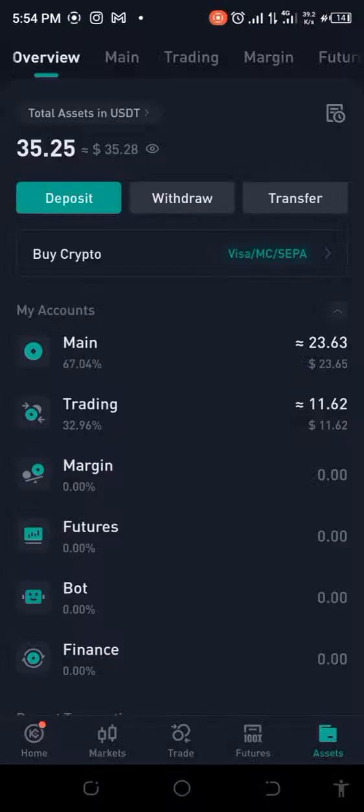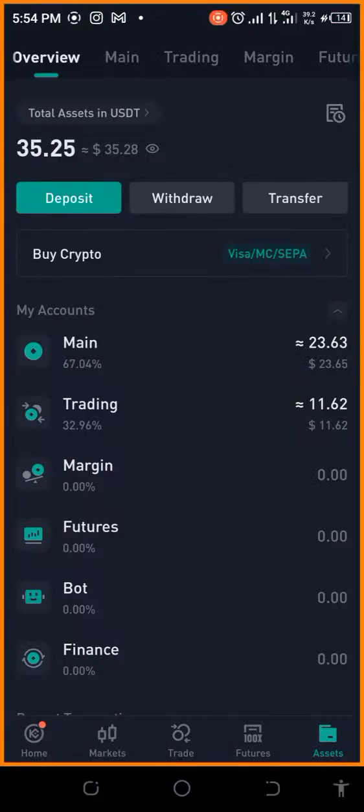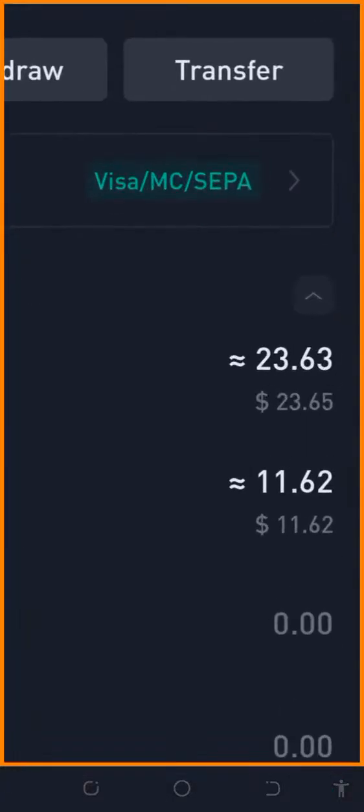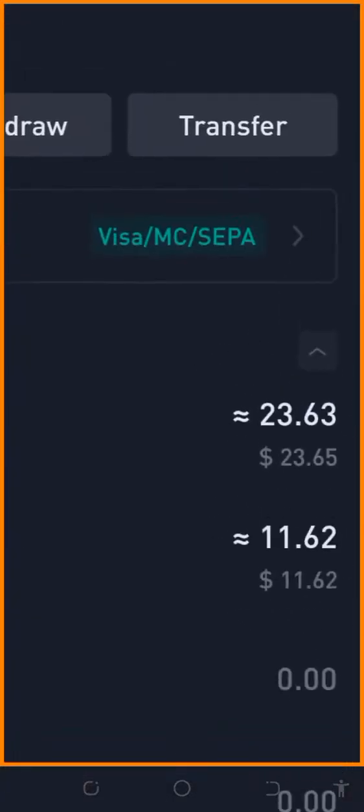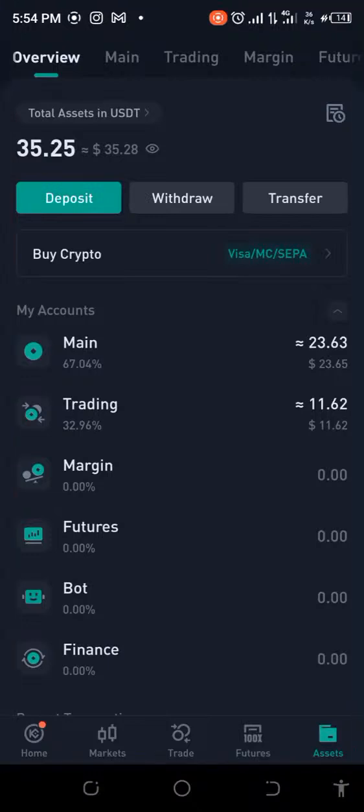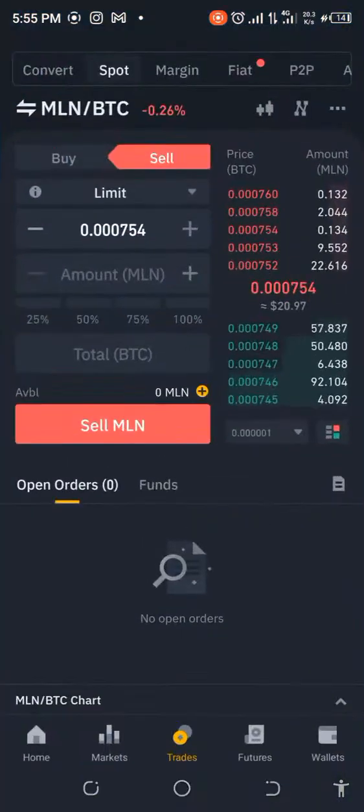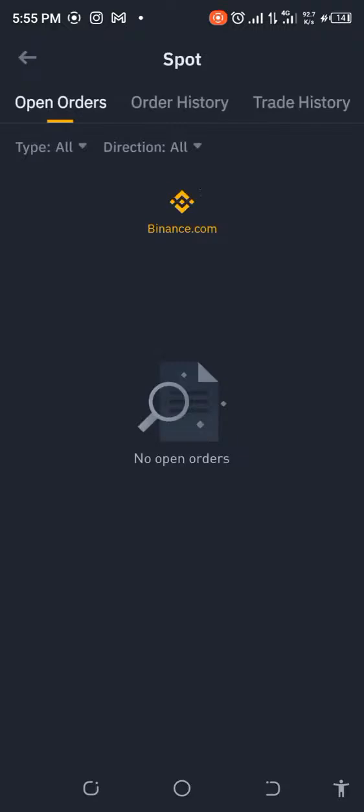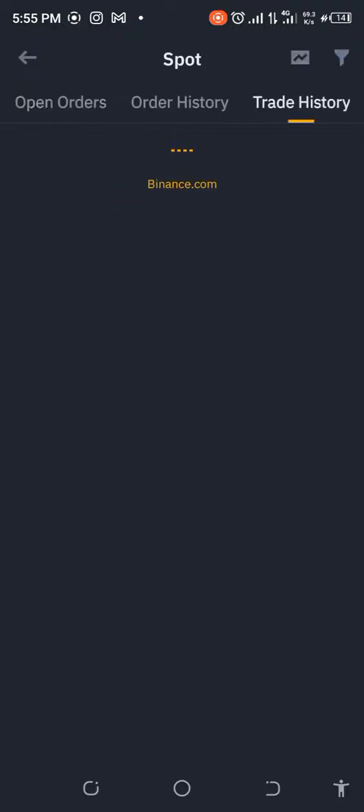Okay, I'm back, and right now MLN has arrived here. As you can see, we have 23.65, but actually it was supposed to be more than that. It was supposed to only take 20 cents, but well, it was 23.9, I think. Let me go and check Binance to be sure about the trade. What did we get? Now I have to confirm this.